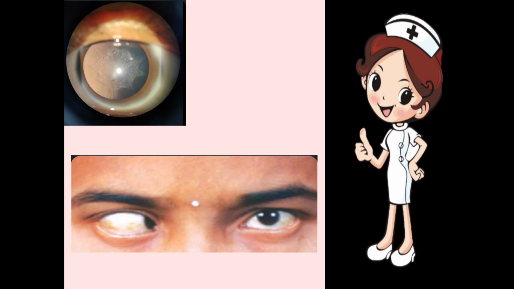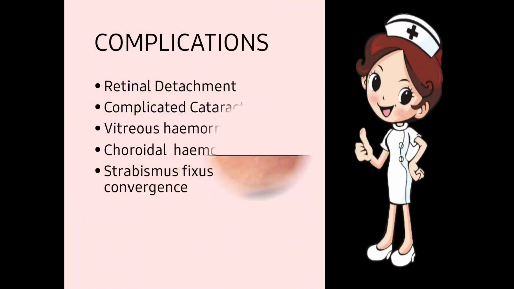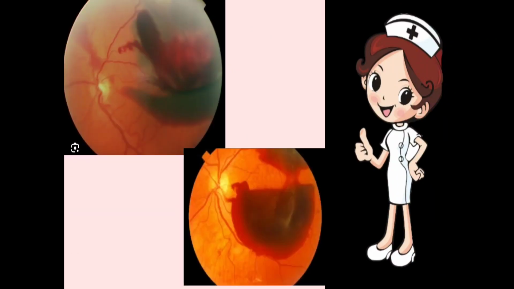Here, you can see that this is the complicated cataract. You can see that a web-like structure is present here, which is a complicated cataract, which is seen in pathological myopic or high myopic patients. Next one is vitreous hemorrhage. Okay, so here the vitreous hemorrhage is present.